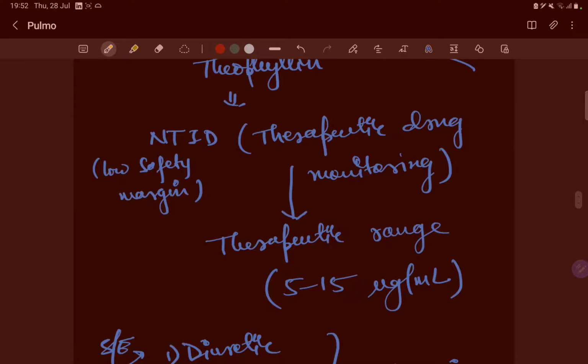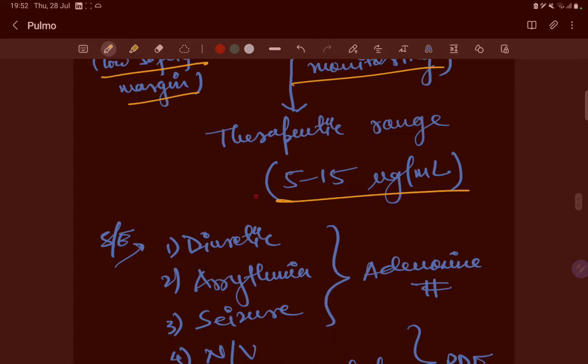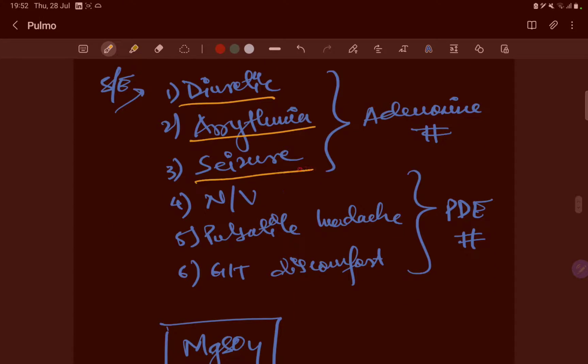Now theophylline has a low therapeutic margin, so it needs therapeutic drug monitoring. The therapeutic range is 5 to 15 microgram per ml, right? The side effects are diuresis, arrhythmia, seizure, nausea, vomiting, pulsatile headache and GIT discomfort.